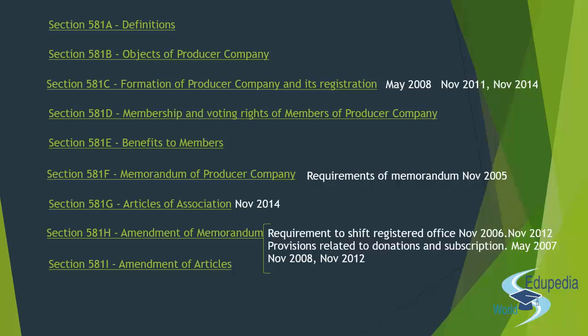next examination, right? Because even the memorandum of the producer company was asked once, and then soon after that, it was asked in November 2005, and then with 6, 7 and 8 they had started with the amendments of memorandum, and for the first time you had been asked article of association, and now there may be a chance of asking about the amendments of the article, right?